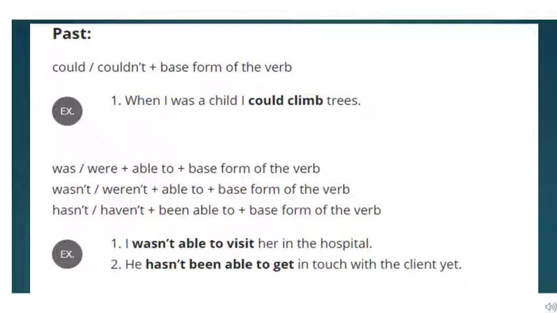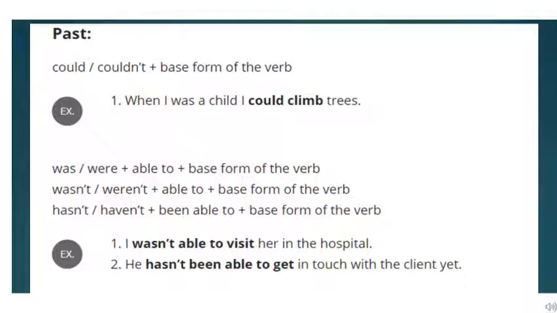Was, were plus able to. Able to over here, again a modal phrase. You know children, there is nothing to learn by heart over here. Once you start practicing and solving questions based on these topics, you will automatically understand the topic modals. It's not difficult at all. Children, we are using it every day in spoken English, on a daily basis. So why should it be difficult for you to understand? Just try to understand their meanings and the context in which they are used, and you will be done.